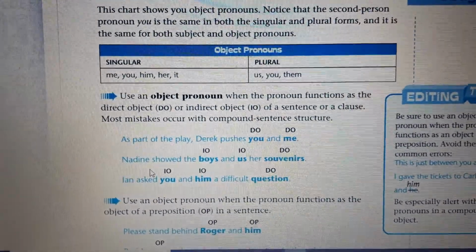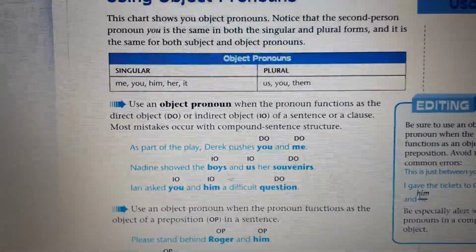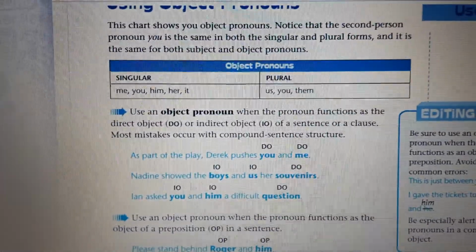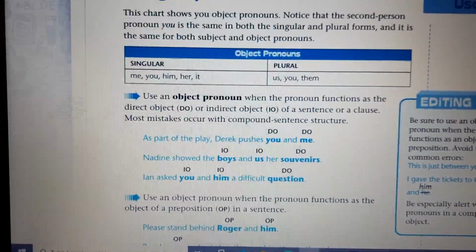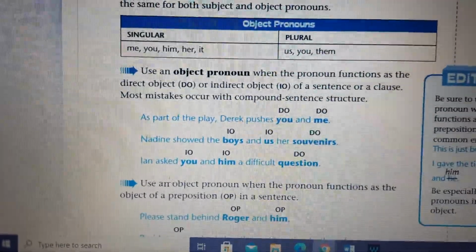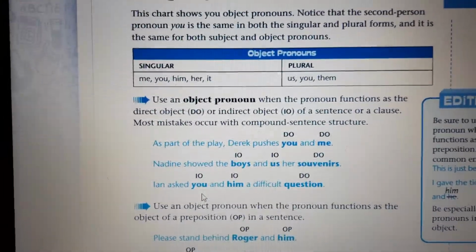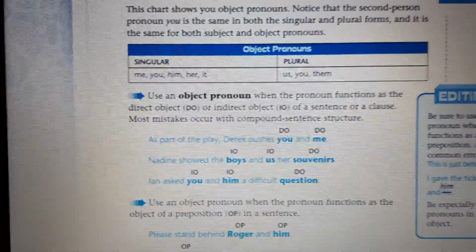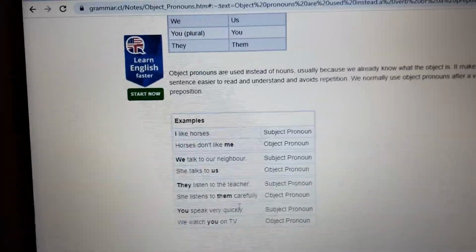And here we have Nadine showed the boys and us. Showed who or whom? The boys and us. Also here we have a direct object. And here we have another example. We ask who or whom, you and him. A difficult question.